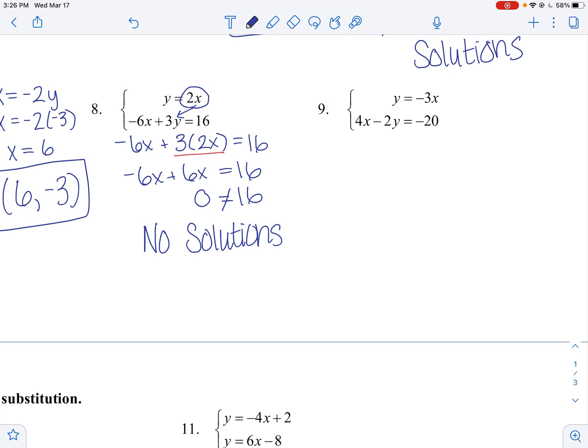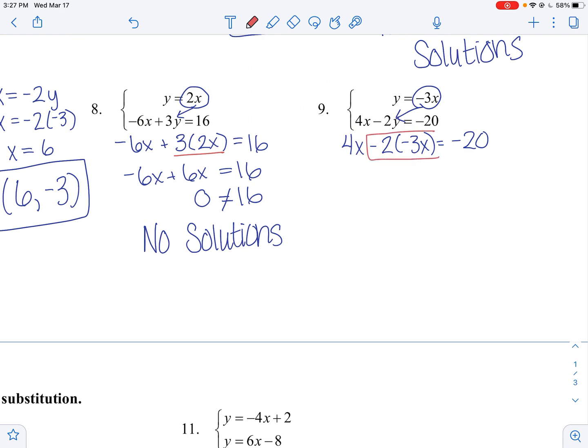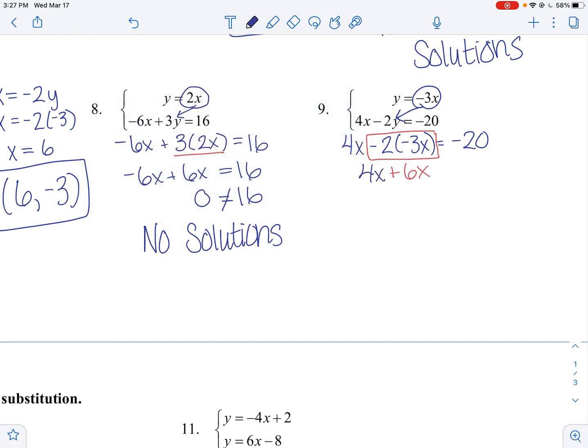Okay, one more, number 9. We're going to replace y with negative 3x. 4x minus 2 times negative 3x equals negative 20. We can multiply negative 2 times negative 3, and we get positive 6x. So now we have 4x plus 6x equals negative 20. We can combine these two like terms, so 4 plus 6 is 10x equals negative 20.